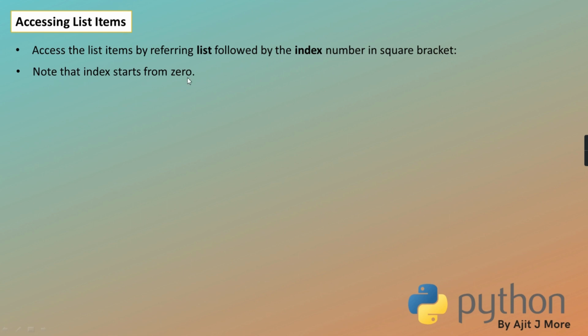Note that the index starts from 0. Like from left side if you consider, the index starts from 0. From right side if you consider, index starts with -1. Example I've given, I've created a list of colors. I'm writing colors of 1. So who is at one place? Blue. Blue will get printed.